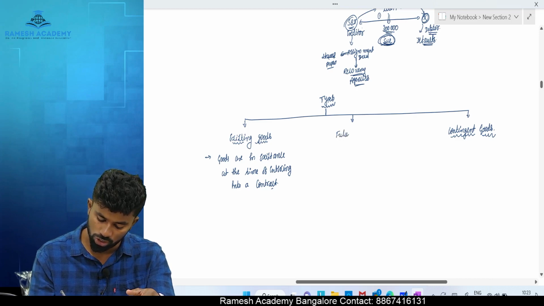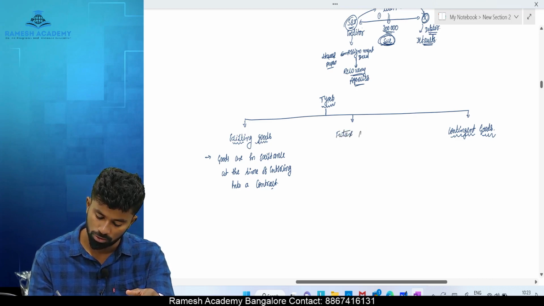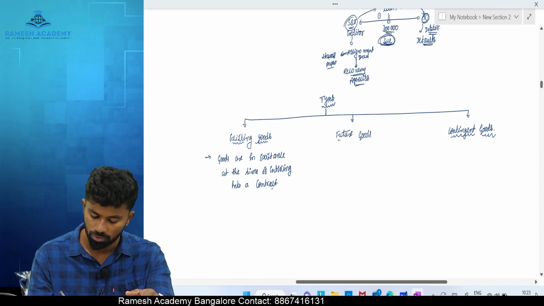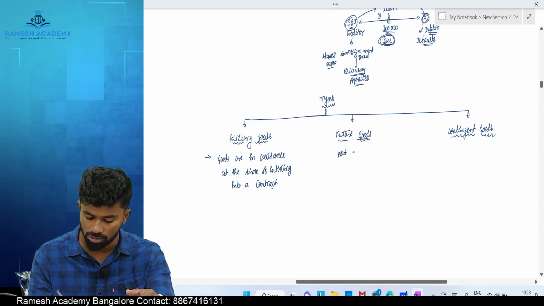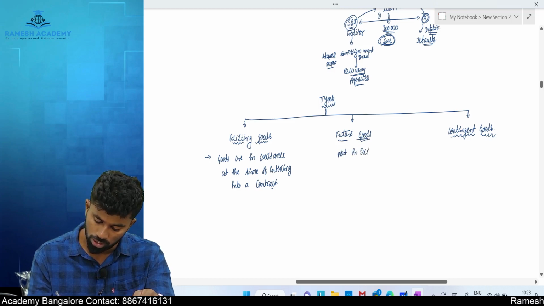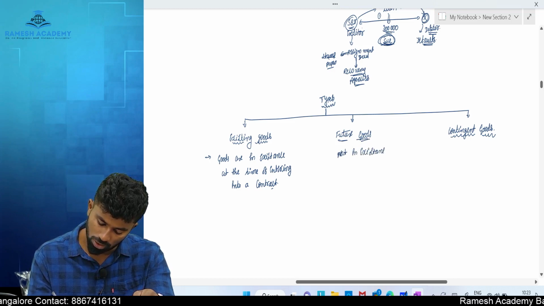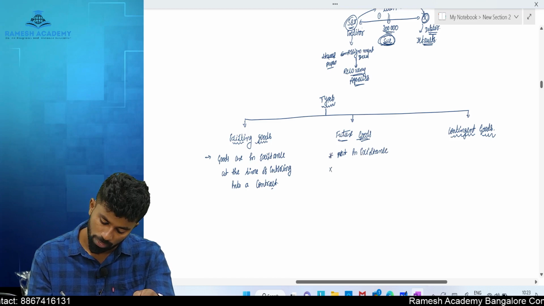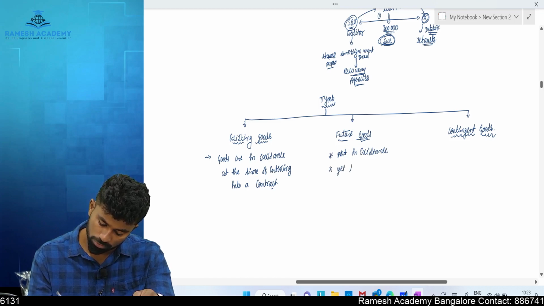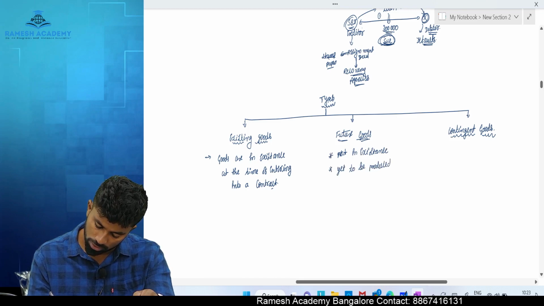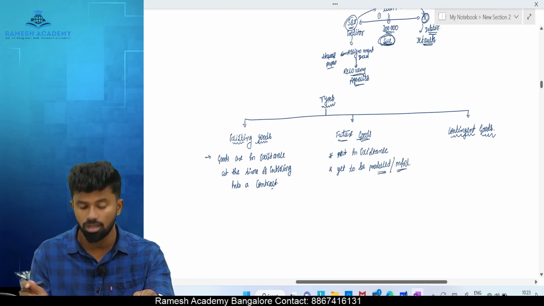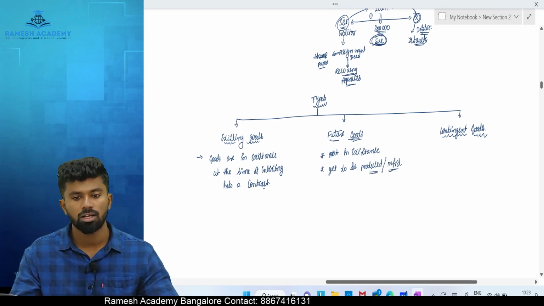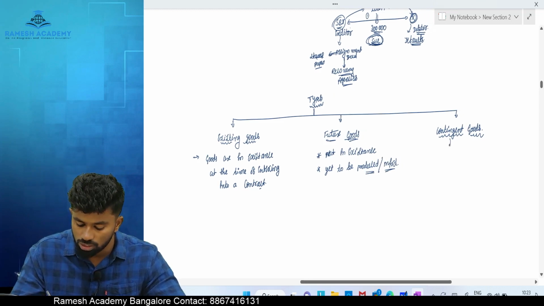The goods which are yet to be produced, future goods, means the goods which are not in existence, are called as future goods. They are yet to be produced or manufactured. They are called the future goods. Then comes contingent goods. What are contingent goods, sir?